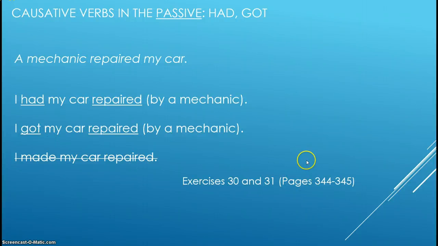Now you can review pages 344, 345 for that. Exercises 30 and 31 are very good to review that as well. That will do it. That is chapter 15. Review the book. Get the workbook done. The workbook has all the things that you need to know as well. Some good practice. And good luck on the test.